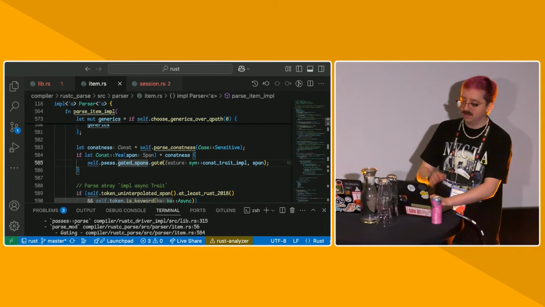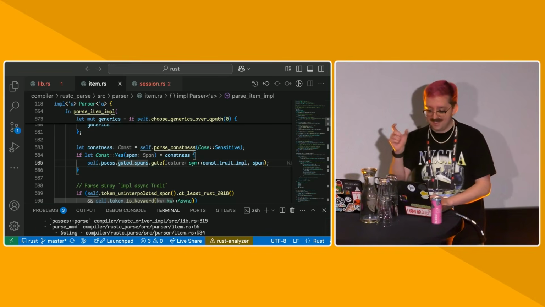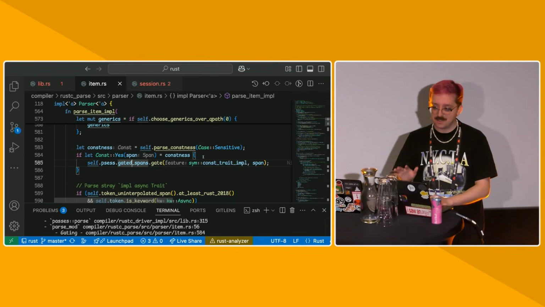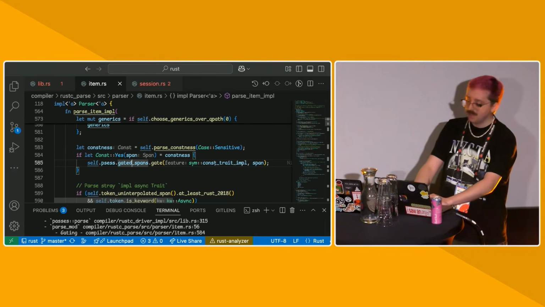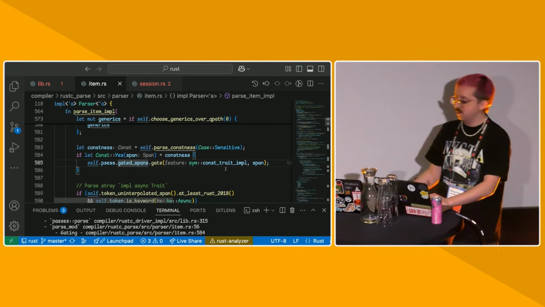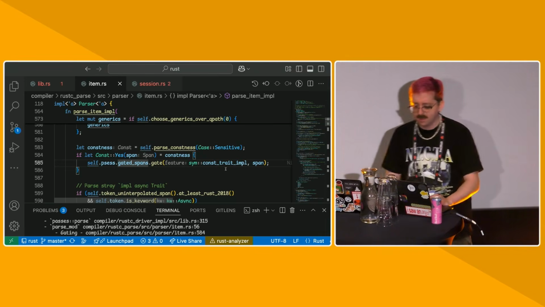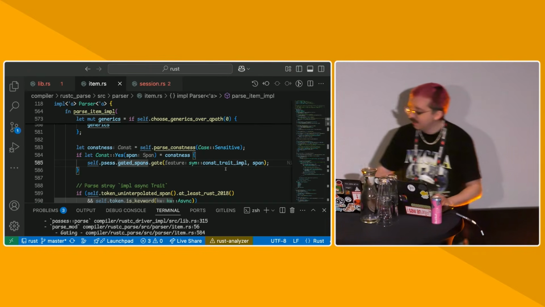So in this case, this is parsing impls, an item called an impl. And if you write const at the beginning of that impl, that's not a feature that you can use yet. Hopefully by the end of the year we have it though. But it's gated behind the const_trait_impl feature, and later on in a pass called the feature validation pass, we will give you a nice error saying, hey, enable this feature gate if you're on nightly, and if you're on stable, too bad.